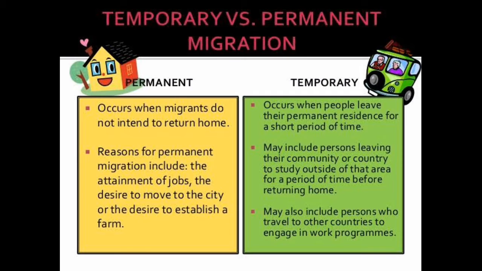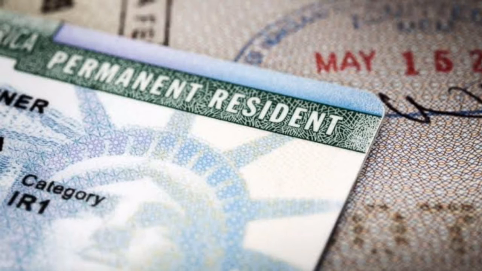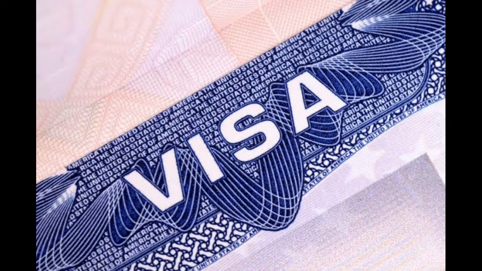Legal migrants are people who have been granted the right of entry by the government of the country they are immigrating into. Legal migrants can be permanent or temporary. Permanent migrants settle permanently in the countries they move into and become its citizens. Temporary migrants move to another country to work there on a temporary basis.